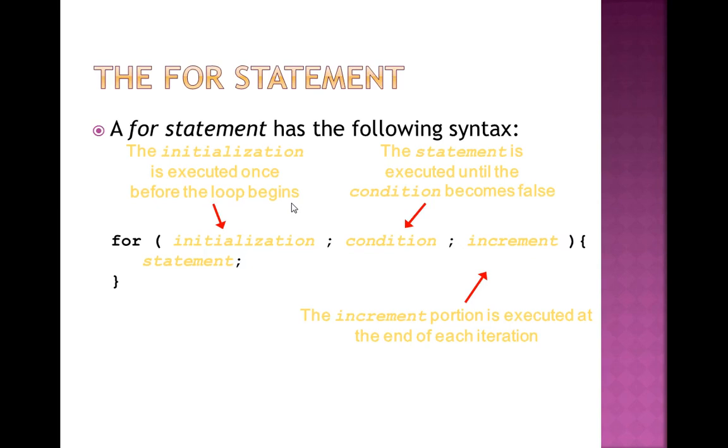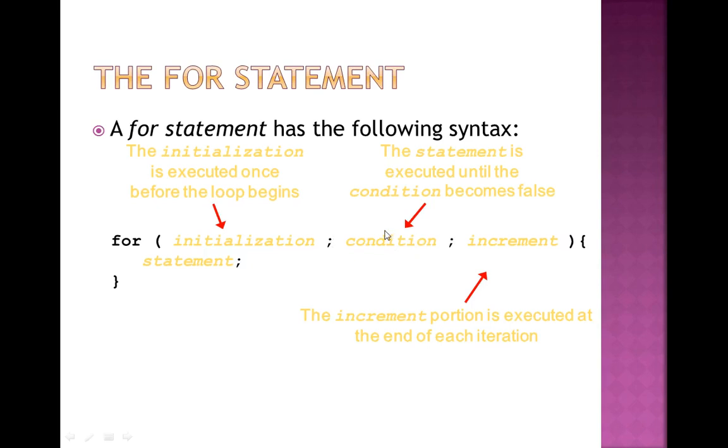In the same way, if I am using for, I have to write over here count equals to 1. Then next is your condition. The statement is executed until the condition becomes false. So next one is the statement is executed based on the condition. Suppose my condition is that x is less than 7 or x is greater than 7.